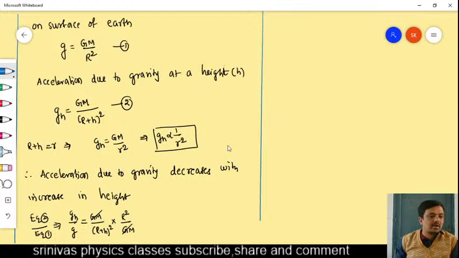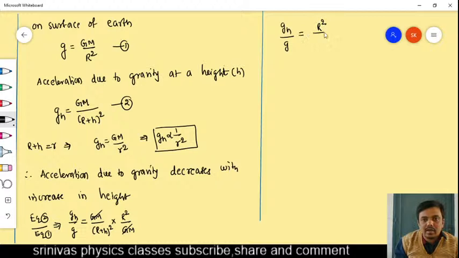We got this formula. Its continuation I am going to explain now. g_h by g on the right side you got as R square by (R plus h) whole square. I want the g_h formula. g_h is equal to g R square by (R plus h) whole square.